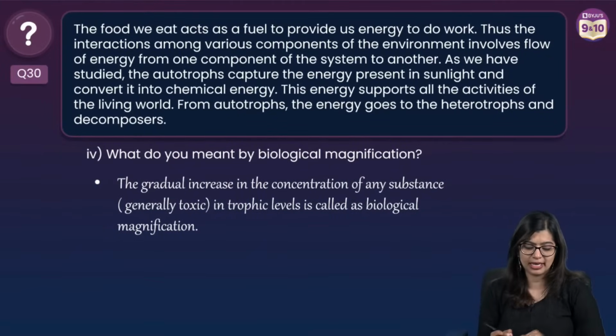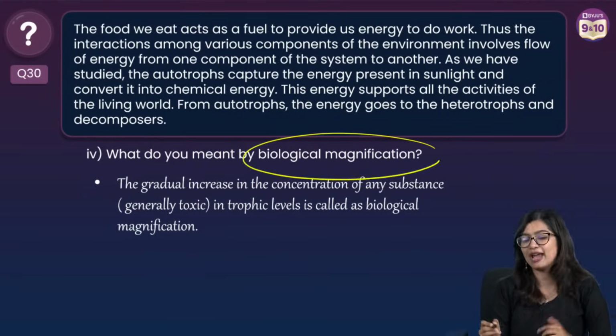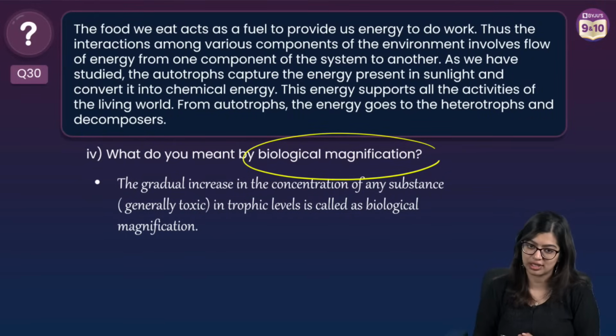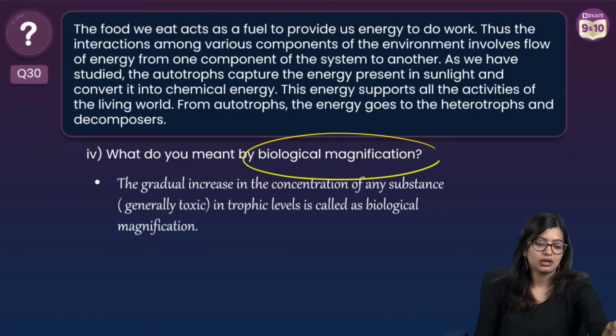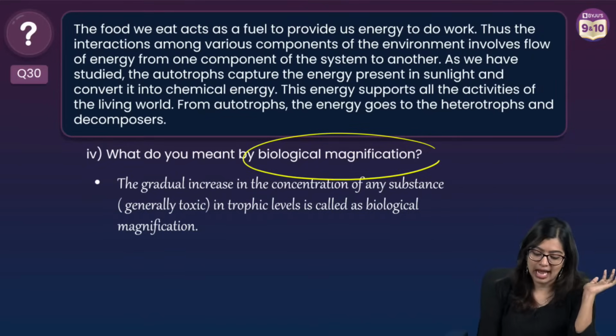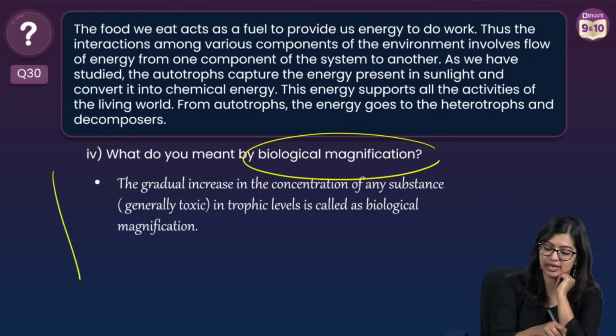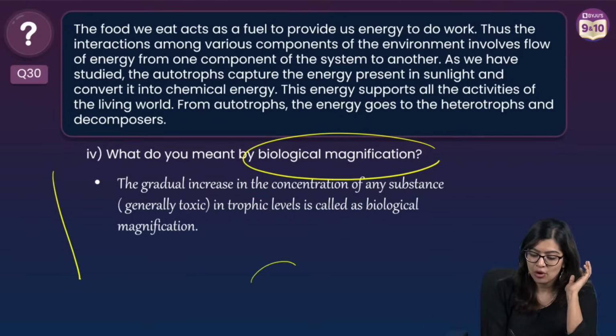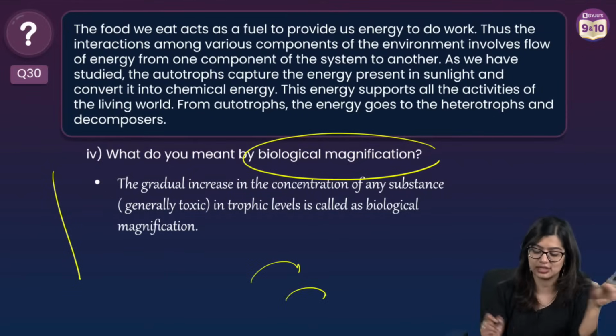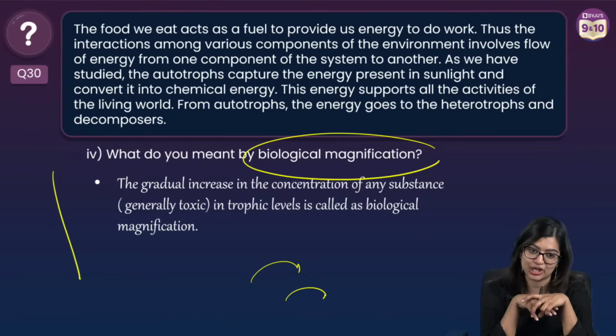Then the last point that we have is what is meant by biomagnification or biological magnification. Don't write the pond food chain also, right? Because they've asked you about what is happening on land. Last is, what is biomagnification? How there is accumulation of toxic substances from one trophic level to the next. That is what we call biomagnification.